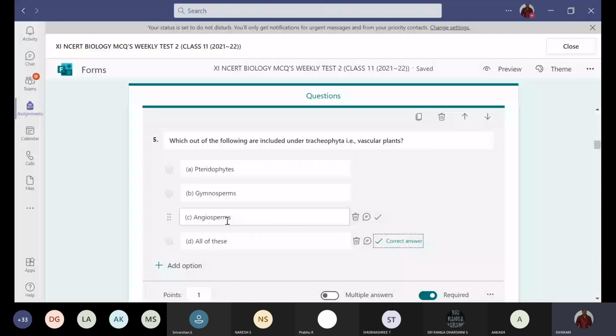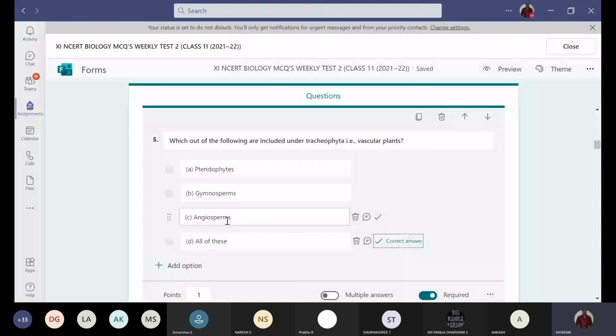Next, coming to the sixth question. Match column 1 with column 2 and select the correct option from the codes given below. That is the non-vascular cryptogams. Cryptogams means seedless plants.